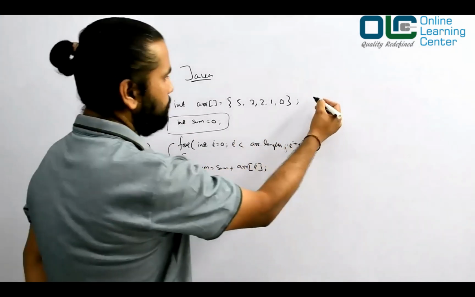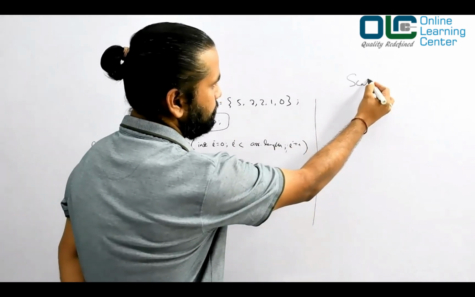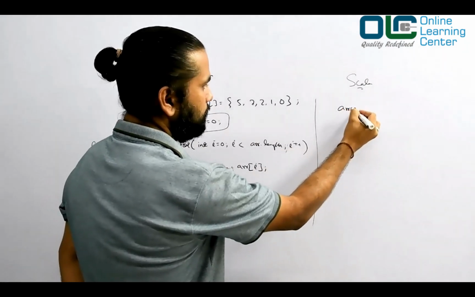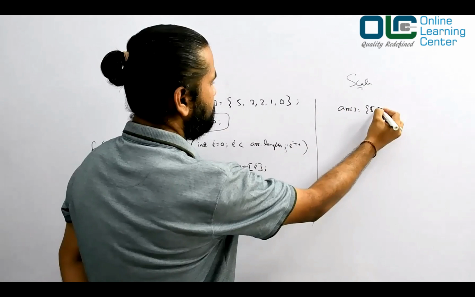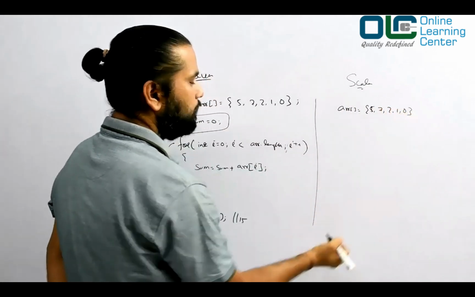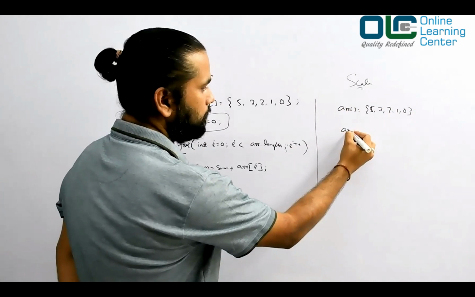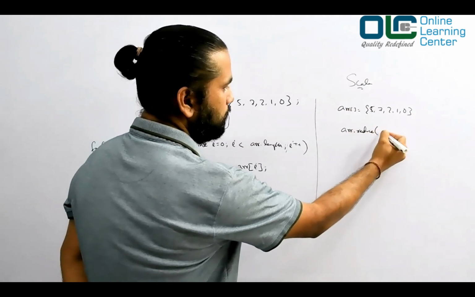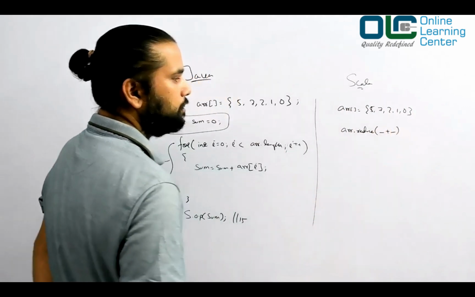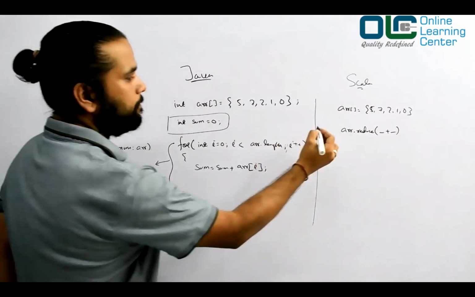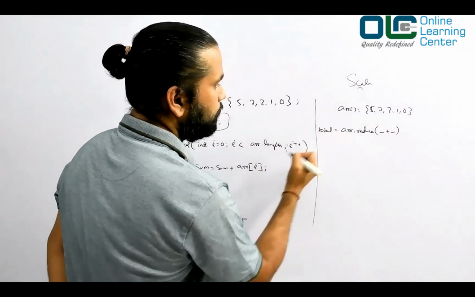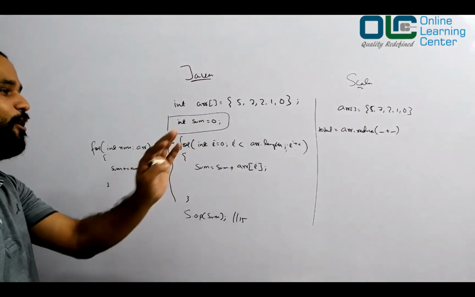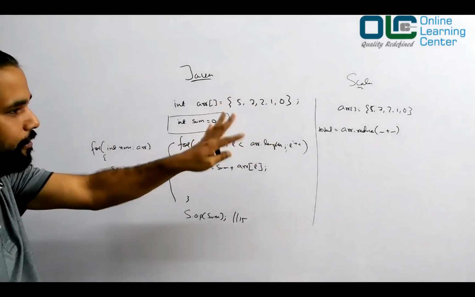But let's talk about the Scala approach. Scala says you have this data array of the same numbers. All you need to do is say array dot reduce, underscore plus underscore, and you say total. You're literally done. You may ask, what is that symbol? Underscore plus underscore, we'll talk about that. Don't worry, even if you don't understand a lot of stuff here, that's okay.